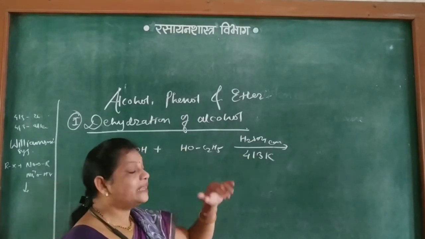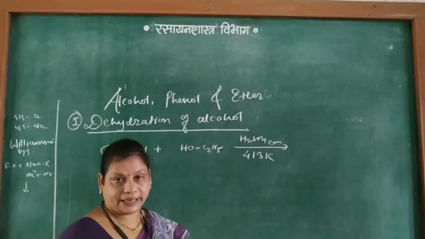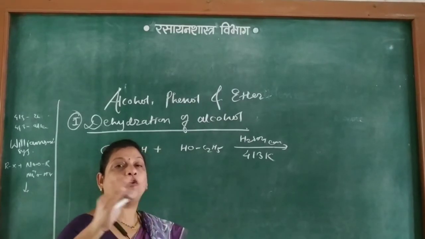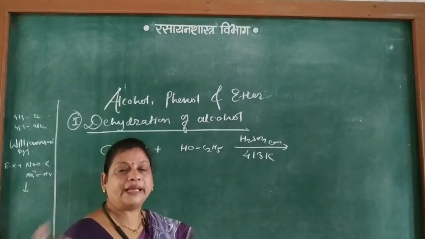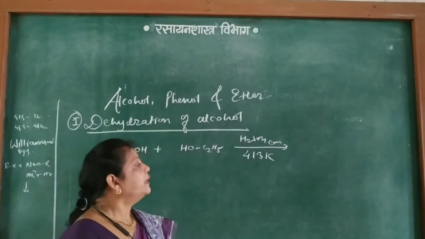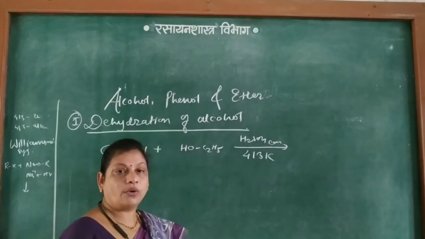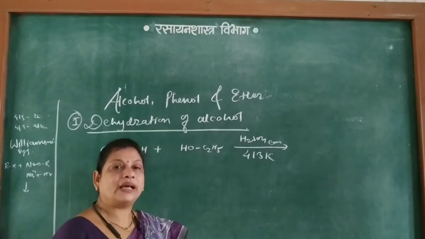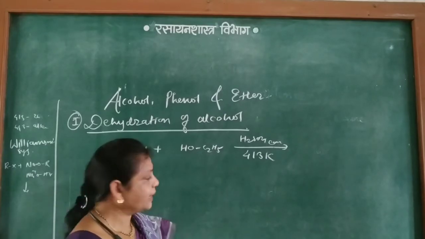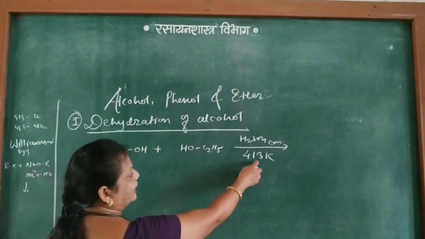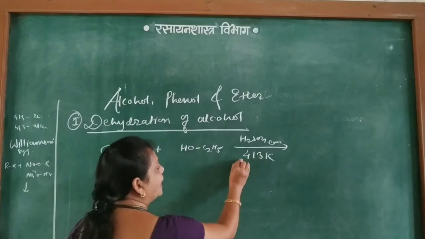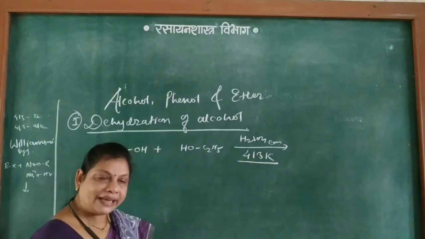If the temperature is higher than 413, near about 443 Kelvin, then dehydration is carried out, but instead of ether, alkene is obtained. So at 413 Kelvin, again I repeat, 413 Kelvin.